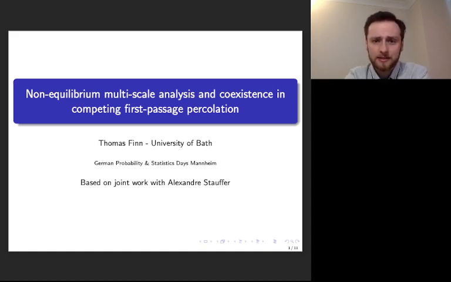As a brief introduction, multiscale techniques have arisen as a powerful and robust method to analyze interacting particle systems and processes like random interlacements. These methods usually rely on the system being in equilibrium and monotone, and we present a refined approach to handle models without these properties. The title of the talk is the same as our paper on arXiv if you do want to find out more.